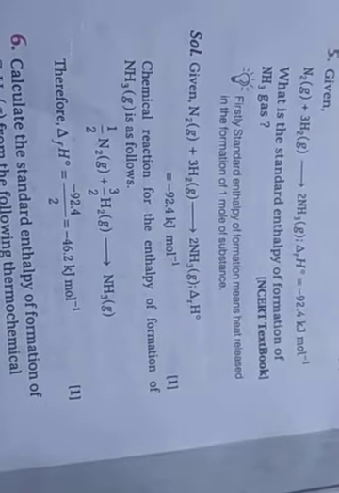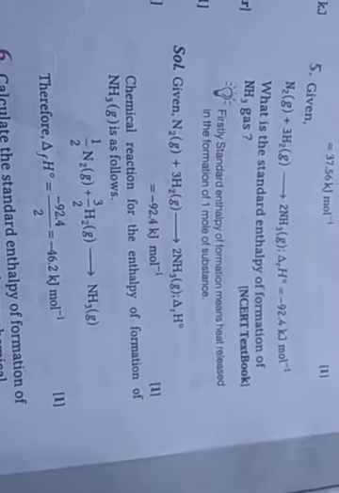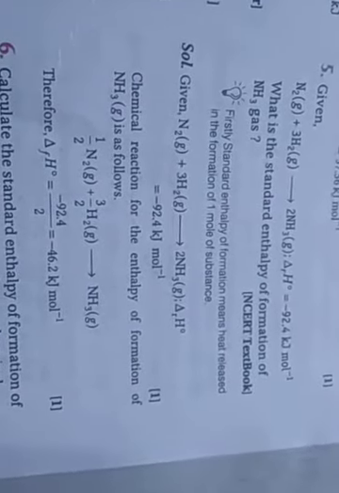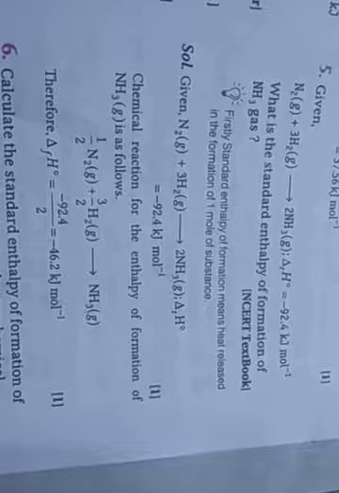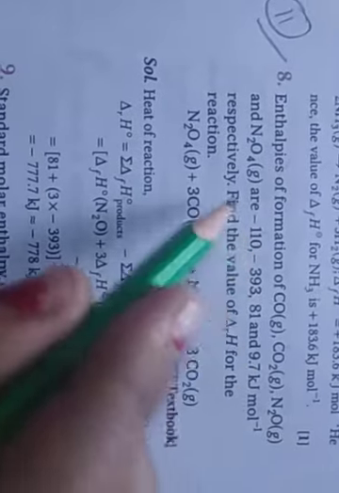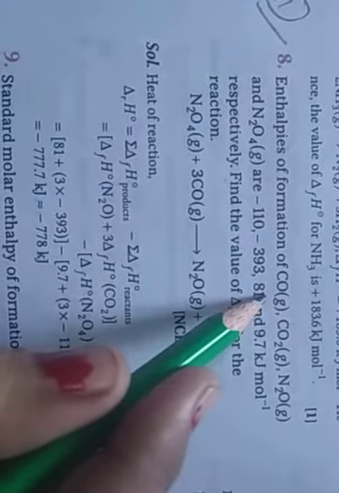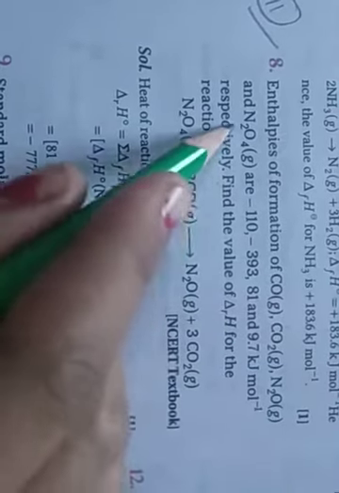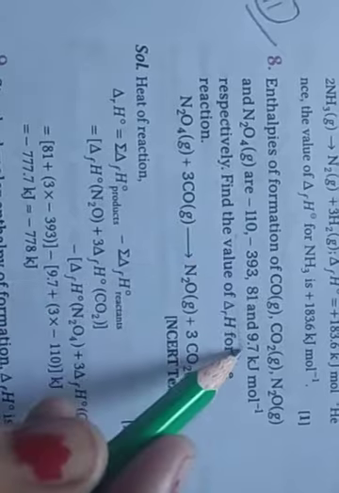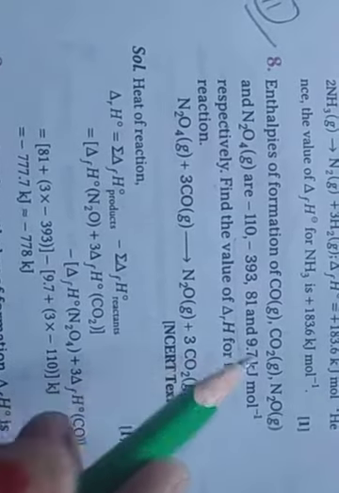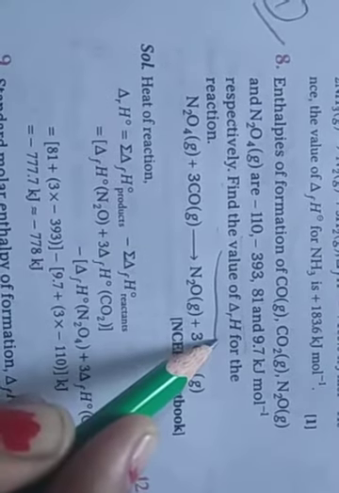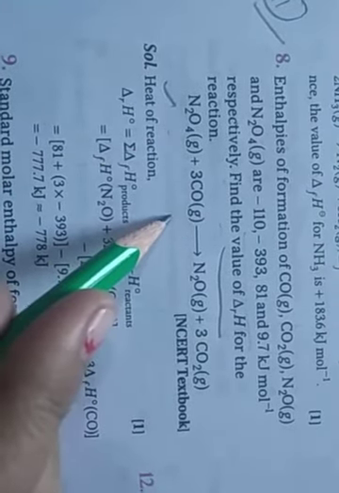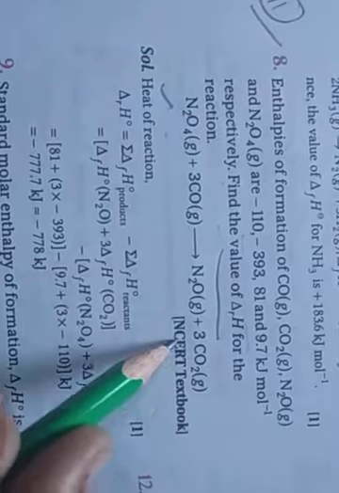This is the standard enthalpy of formation. Next question: the enthalpies of formation of carbon monoxide gas, carbon dioxide gas, N2O gas and N2O4 gas are given. Find the value of delta H. The reaction is also given: N2O4 reacts with carbon monoxide to convert into N2O plus CO2 gas.